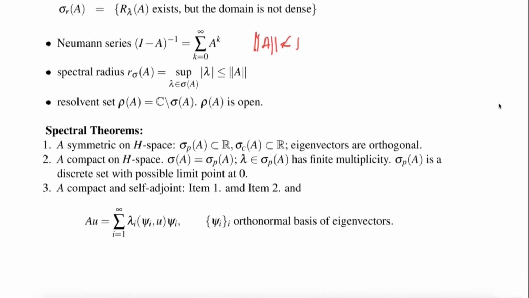Now here I also summarize the spectral theorems. So if A is symmetric in a Hilbert space, then the point spectrum and the continuous spectrum are real, and eigenvectors, if we have any, are orthogonal to each other. For a compact operator on a Hilbert space, the spectrum equals the point spectrum, and lambda has finite multiplicity, and there might be an accumulation point at 0. If A is compact and self-adjoint, then we have items 1 and 2, and the orthogonal representation of A.